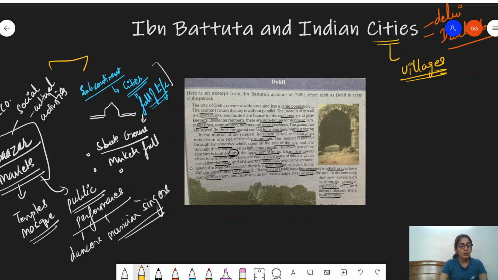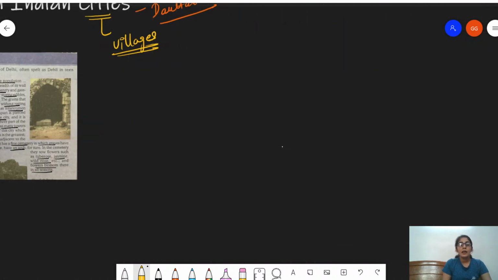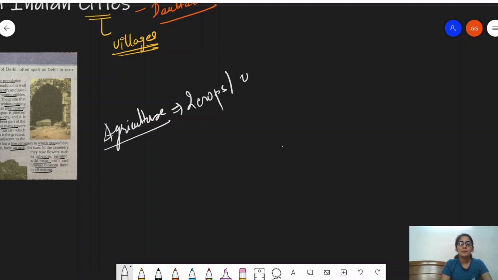Now, Ibn Battuta found that Indian agriculture, let's discuss Indian agriculture a little bit. He has written extensively on it. He said that the Indian soil is perfect for agriculture to such an extent that two crops are grown in a year.